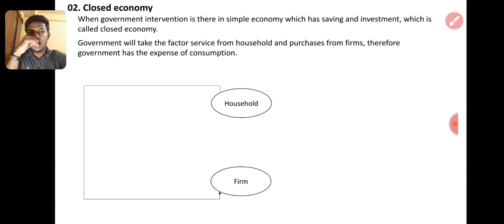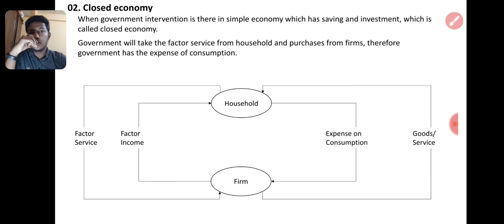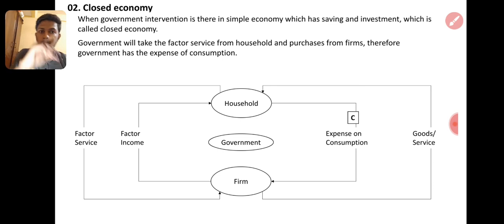So household and firm are there. Household gives the factors to firm, right? Then gets the factor income, then takes the goods or service from the firm, and pays for the goods or service, right? So expense we take as C. Government is now involved. So factor service is 200 million. Factor income is 200 million.